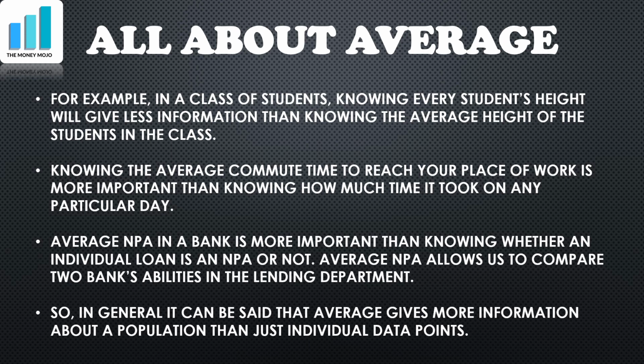Similarly, an average NPA in a bank is more important than knowing whether a particular loan is a non-performing asset or not. So if I know that out of the total loans I've disbursed, 3% have become non-performing assets, that is additional information compared to knowing that one particular loan went bad. So in general, an average adds to the information that we have about a population, beyond just individual data points.